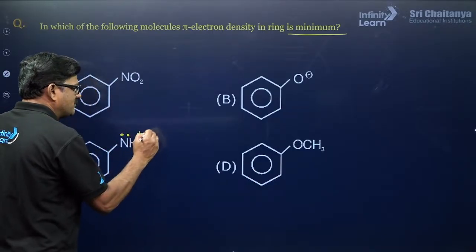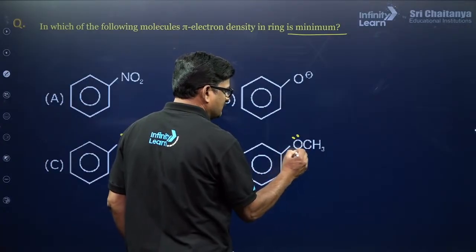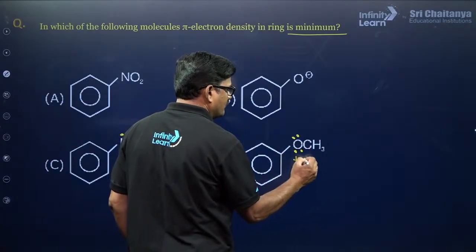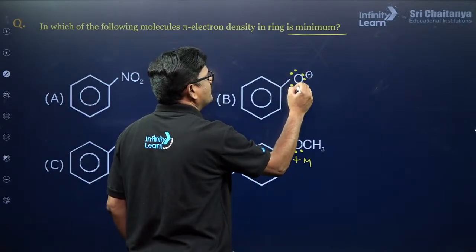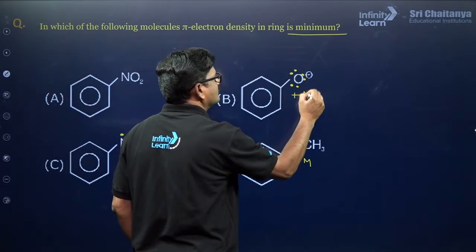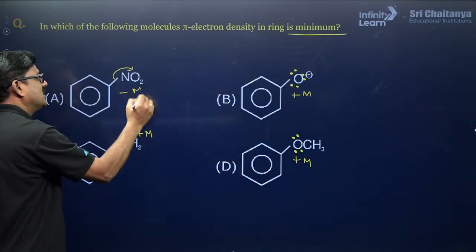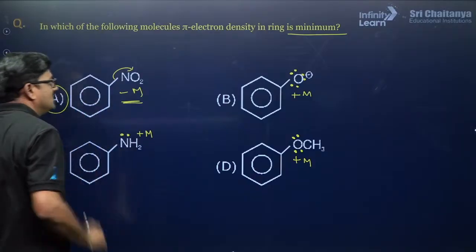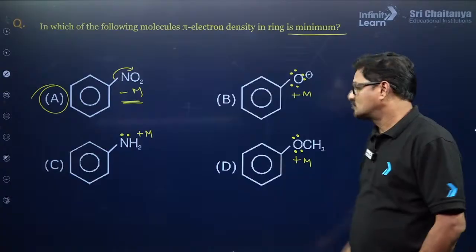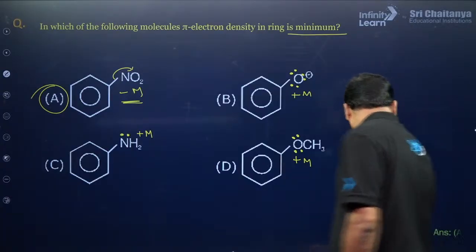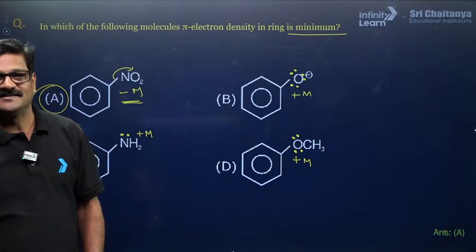You have a positive mesomeric effect, a positive mesomeric effect, a positive mesomeric effect, and you have a negative mesomeric effect. So, because of the negative mesomeric effect, its pi electron density on the ring will be minimum. So, the answer for this question is going to be A. Got it?